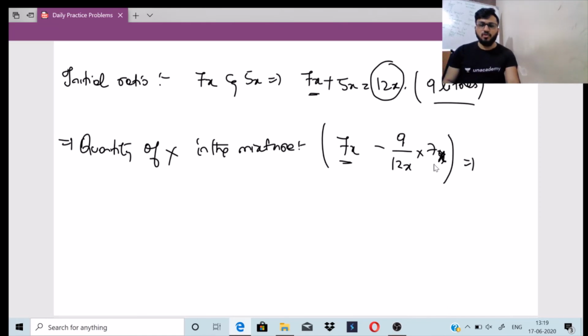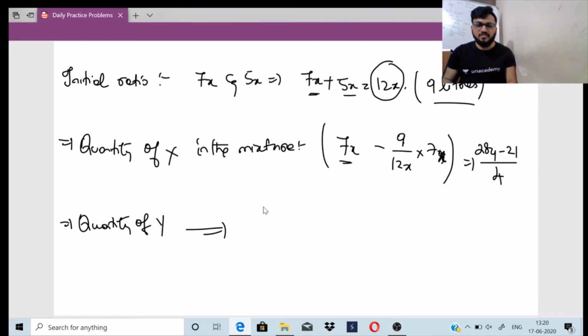So this will come down to 7 4s are 28y minus 21, divided by 4. Similarly, let's find out the quantity of y in the mixture.